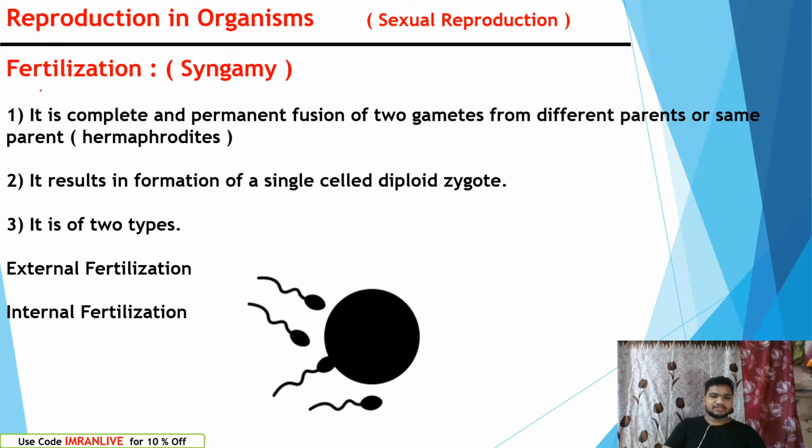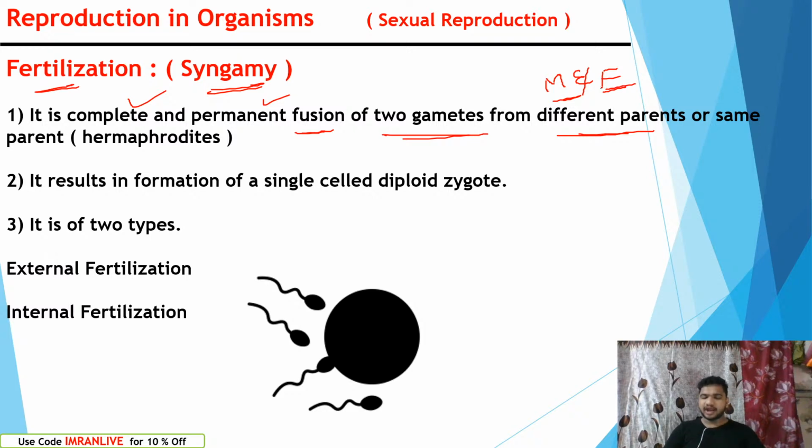Let's understand about fertilization. Fertilization, also called syngamy, is complete and it is permanent. Once this process occurs, it cannot be reversed. That is, we call it the permanent fusion of two gametes from different parents. That means the fusion of male and female gametes, male sperm and female ova, is called fertilization.